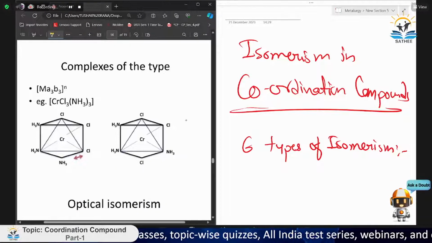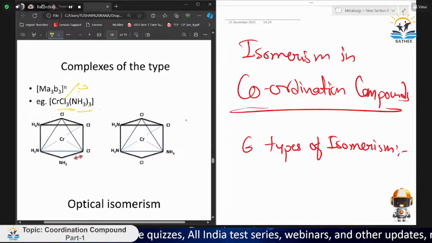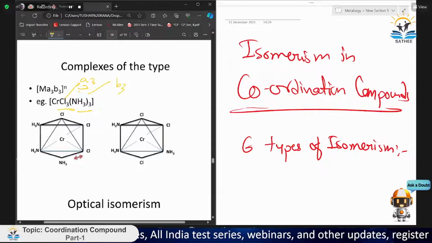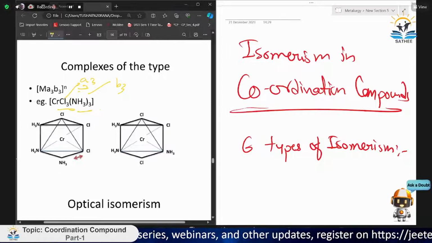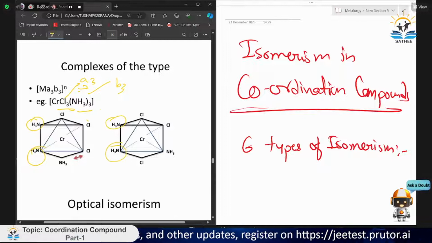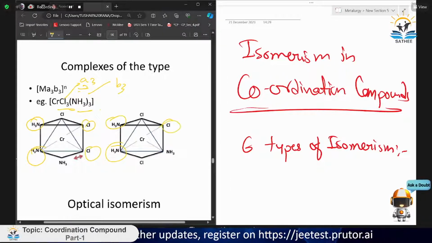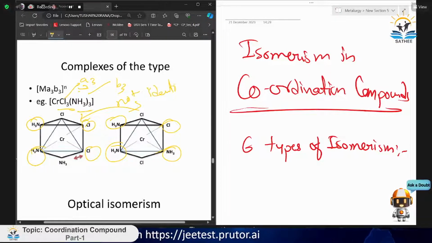Now if we go on to the Ma3b3 type, like CrCl3(NH3)3, this is A3, this is B3. Here we have geometrical isomers with orientations like this: NH3 here, NH3 here, NH3 here; Cl here, Cl here, Cl here, but NH3 here. So there is no way these can be identical. In this way you can check the geometrical isomeric structures in different complex compounds.